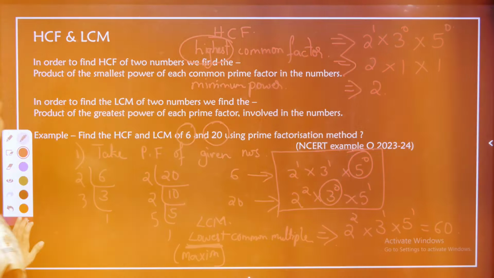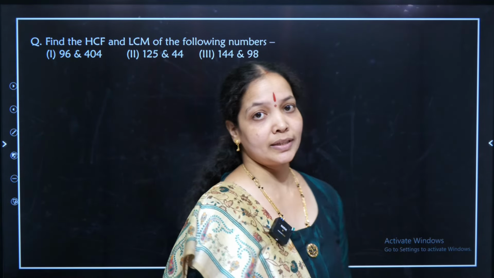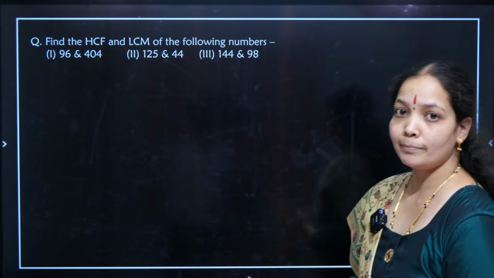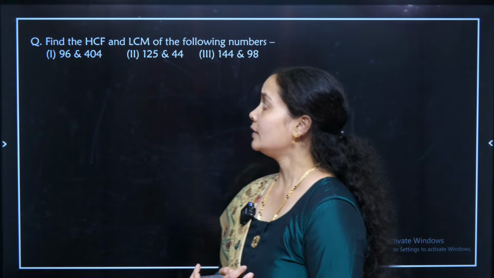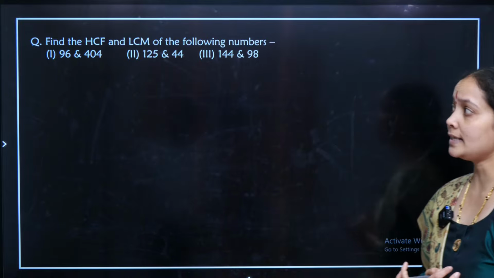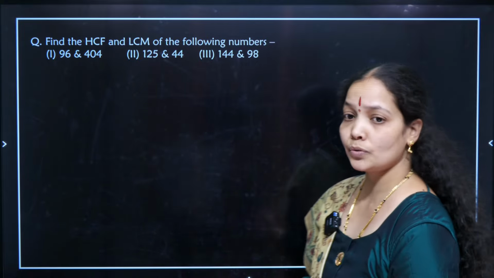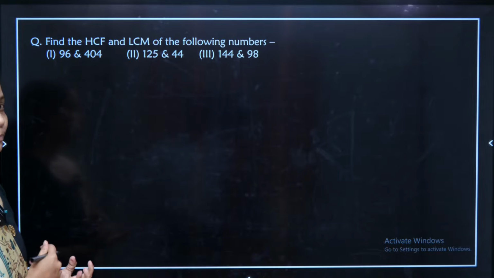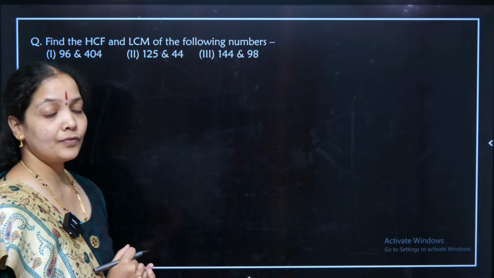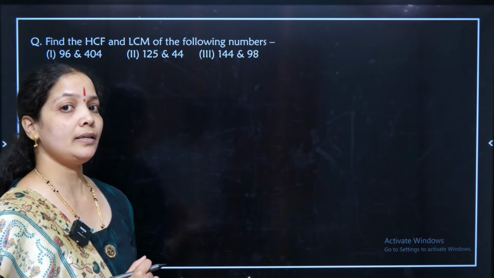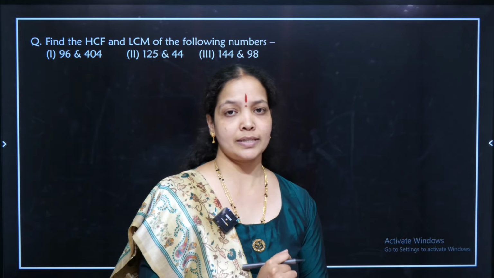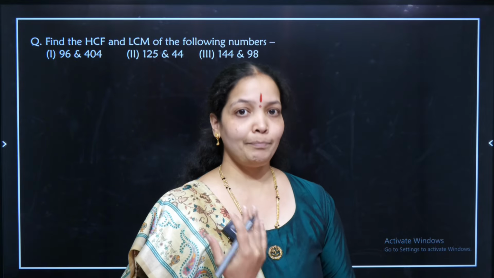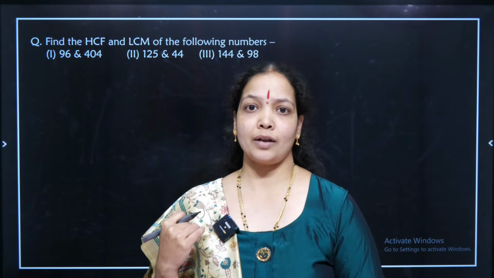Let us move on. In this slide, we have taken some important questions of NCERT exercise 1.1. The first question of this exercise asks us to find the HCF and LCM of the following numbers. You can pause the video for a while, as I have taught you in the previous example how to find HCF and LCM using the prime factorization method. Pause my video, do it in your book, then play the video. I am going to solve it with you.